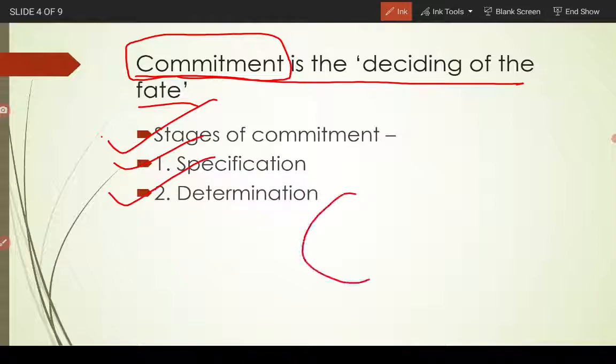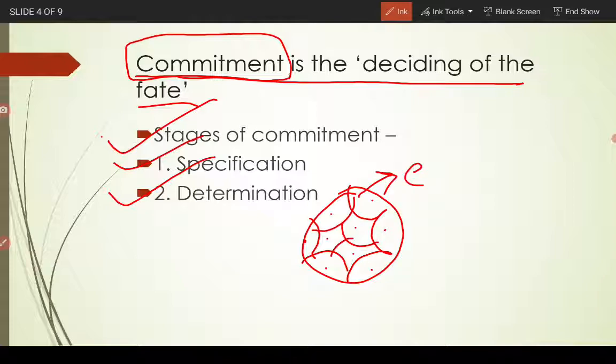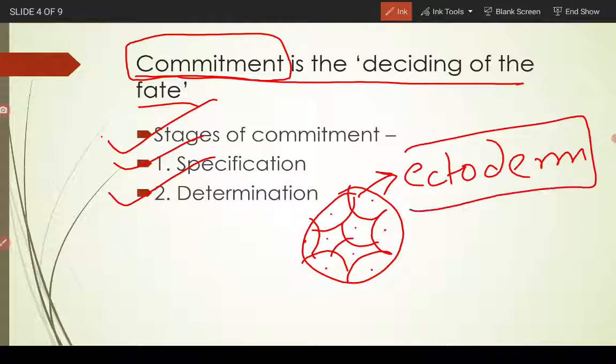So let's see this in a clear view. If this is a blastomere stage of the developing embryo, with many cells, and this cell has decided to form the ectoderm, if its fate has been decided to form the ectoderm, then this cell is committed.